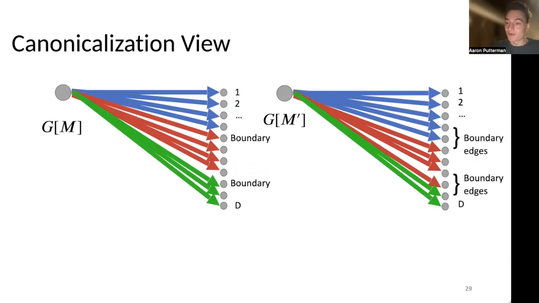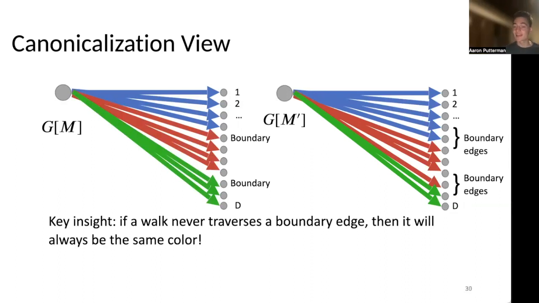And we'll look at some window around the edge labels corresponding to boundary edges on the left, and we'll call these a bigger set of boundary edges on G of M prime. And the key insight that we want to use here is that we're going to choose a window for these boundary edges on the right that is sufficiently big such that they capture all the possible edge labels where the colors are disagreeing between G of M and G of M prime.